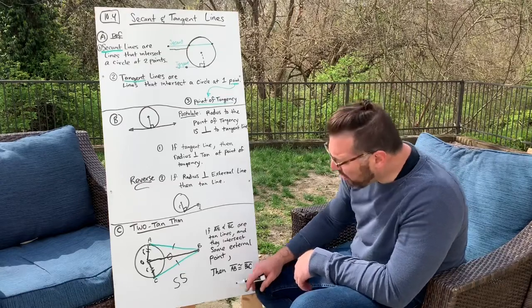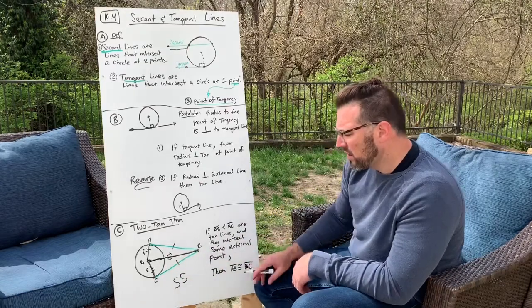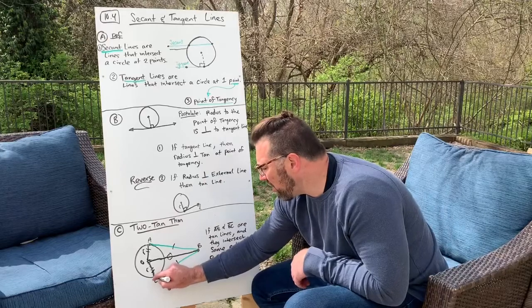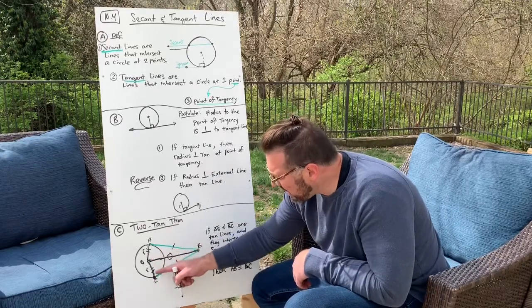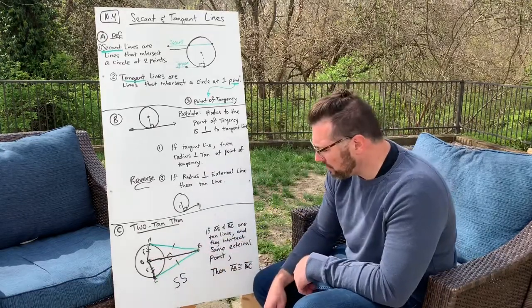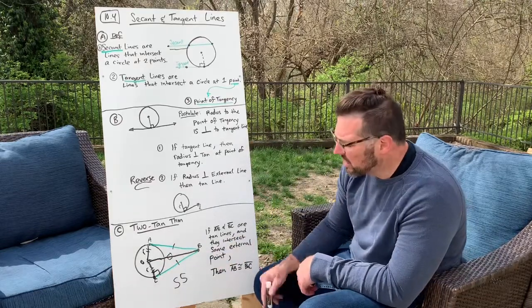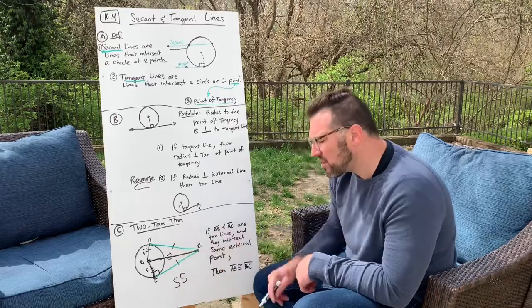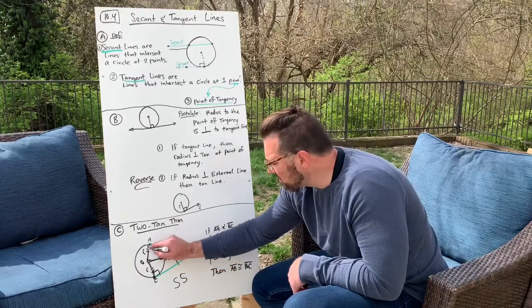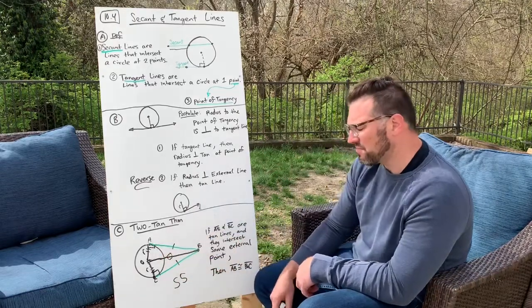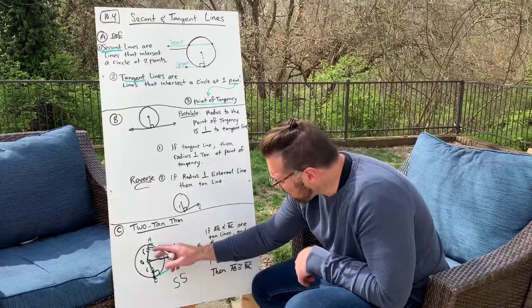What else do I know about these triangles? Specifically, what do I know about this radii at the point of tangency? Well, the radii is perpendicular at the point of tangency to the tangent. So that's a right angle. The same is true for this angle at angle A. And so I've got a right angle.